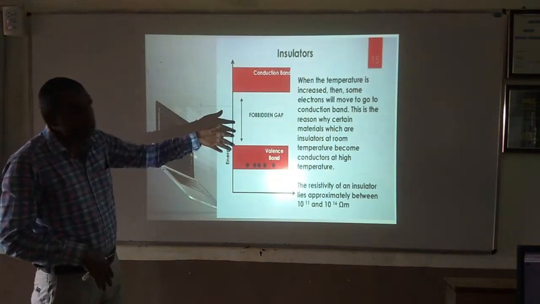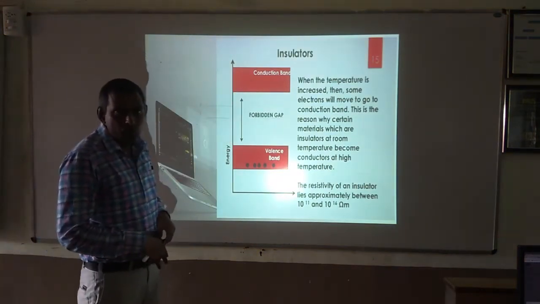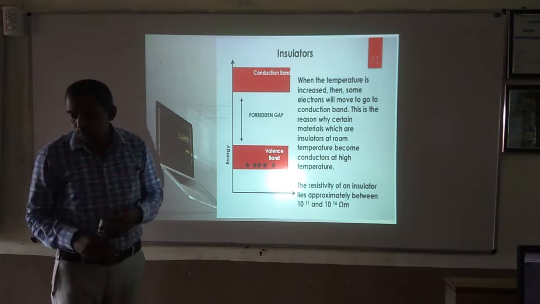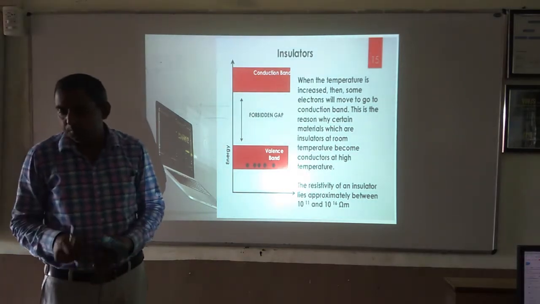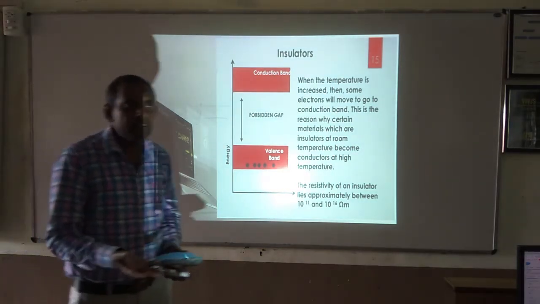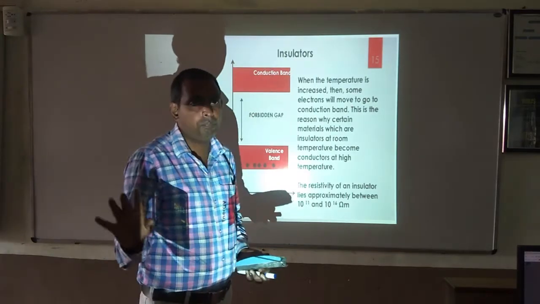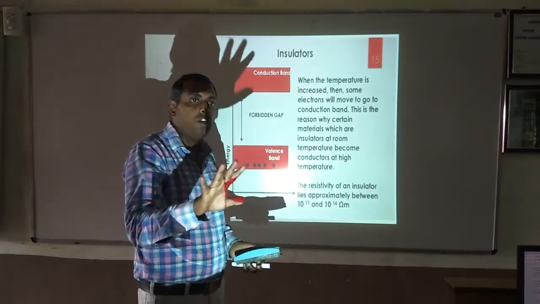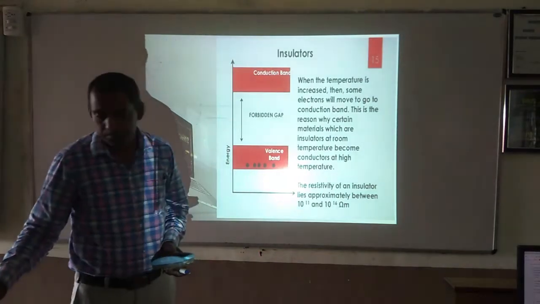So now comes the last part, that is insulators. What is an insulator first of all? Insulators are the substances which do not allow electrons to pass through them.